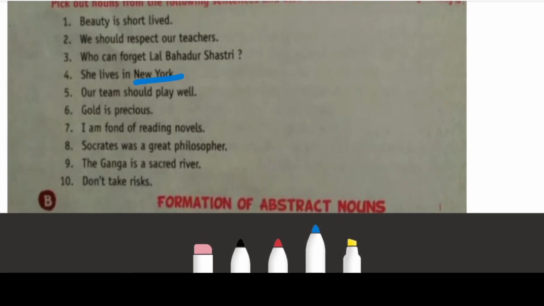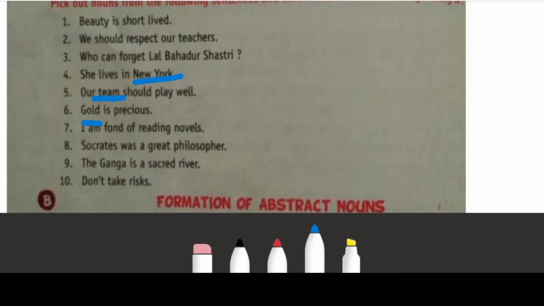Our team should play well. What is noun here? Team. What kind of noun is this? This is a collective noun. Next is gold. Gold, material noun. Novels. This is common noun but comes under the category of common countable noun. Okay, we can count number of novels.